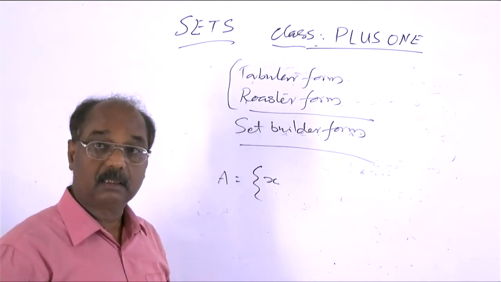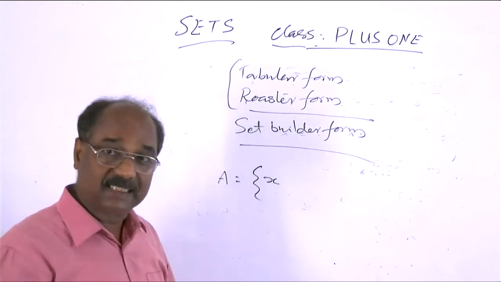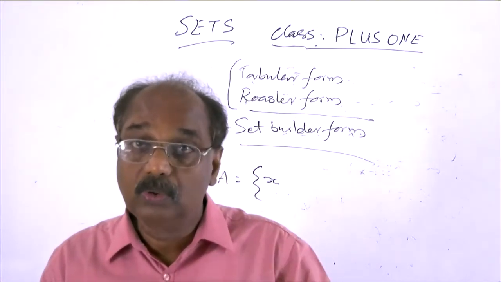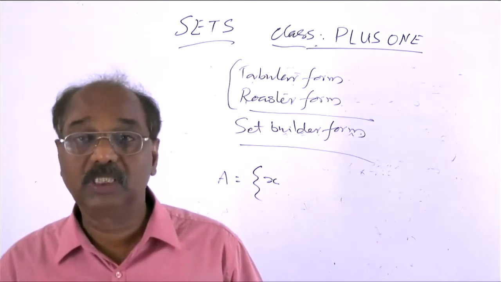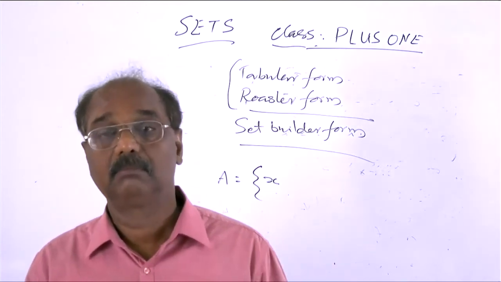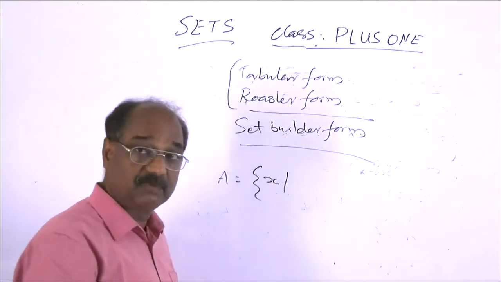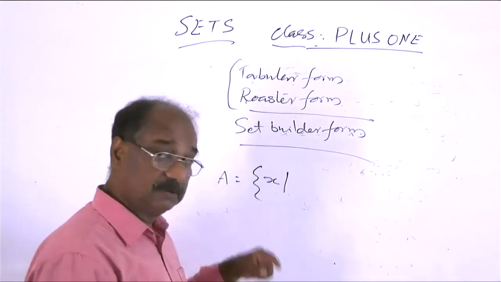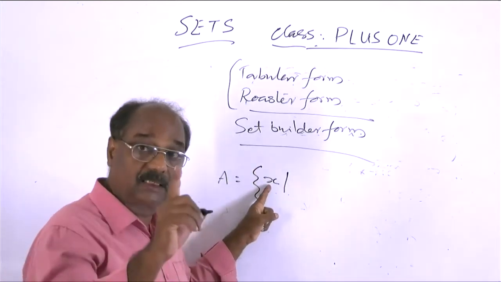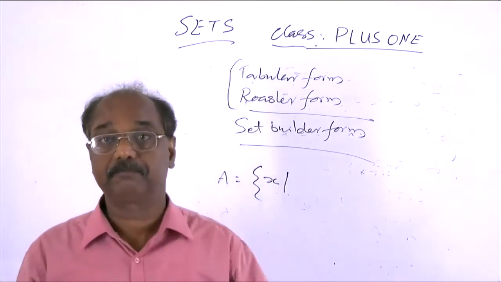Then we define this x by specifying its characteristic: how this x belongs to the set, how this x can be an element in the set. Here, we usually draw a slash, which means such that. So this means the collection of all x such that, and then we specify what type of collection.